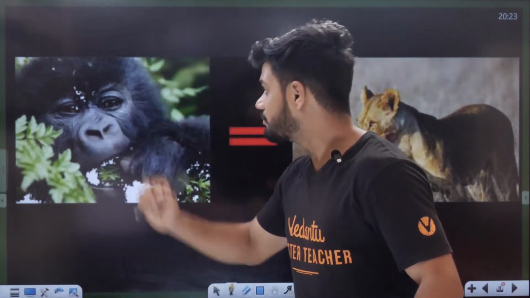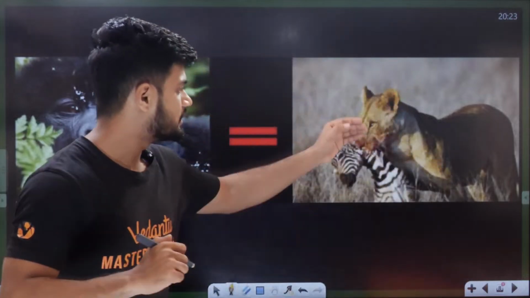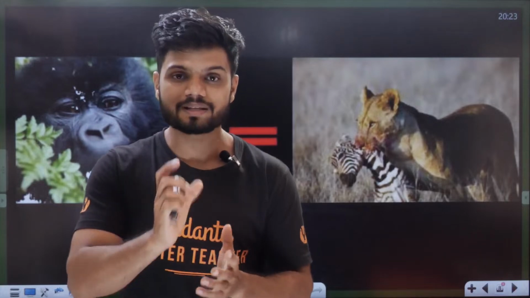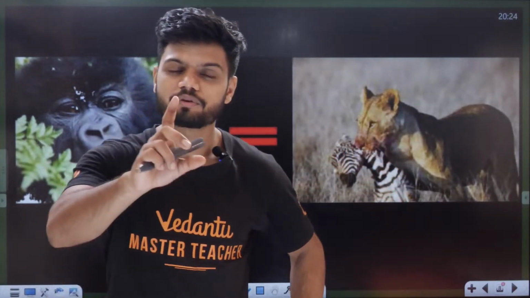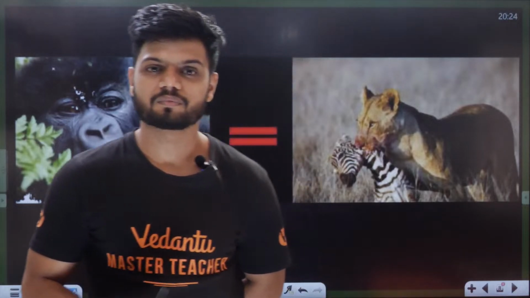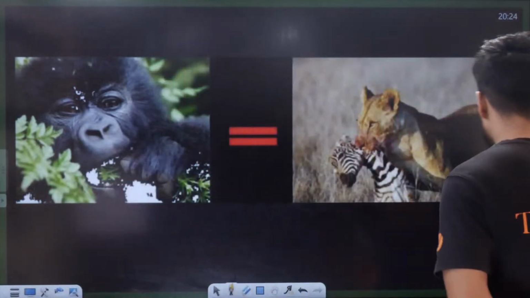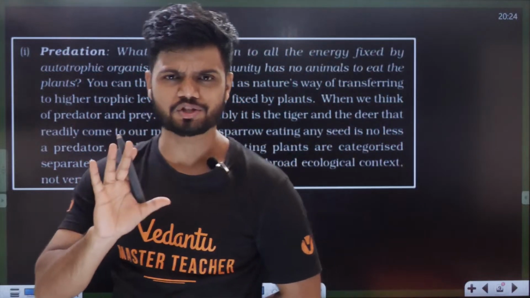Both of them are consumers here. It could be a chimpanzee, or a gorilla, or a lion. Both of them are doing predation here. One is eating the plants, one is eating other animals. So if you're eating chapati, if you're eating rice, technically you are also a predator. So all of you are also predators. Now students, with that, let's start about predation.